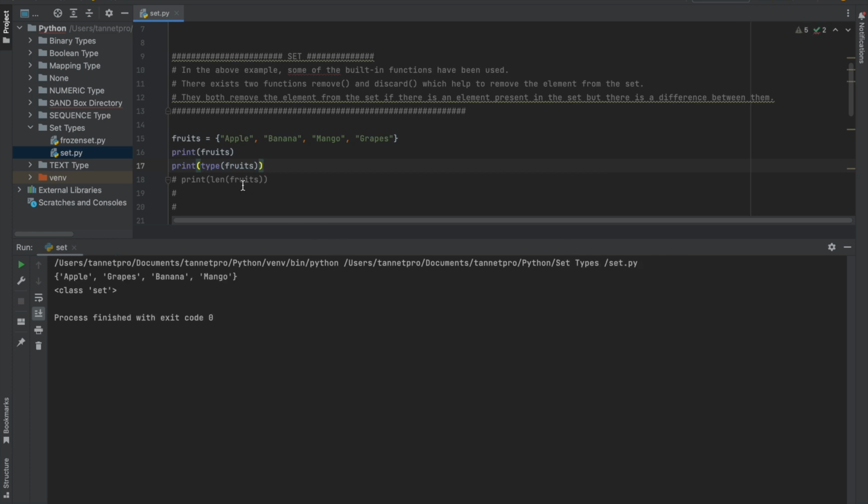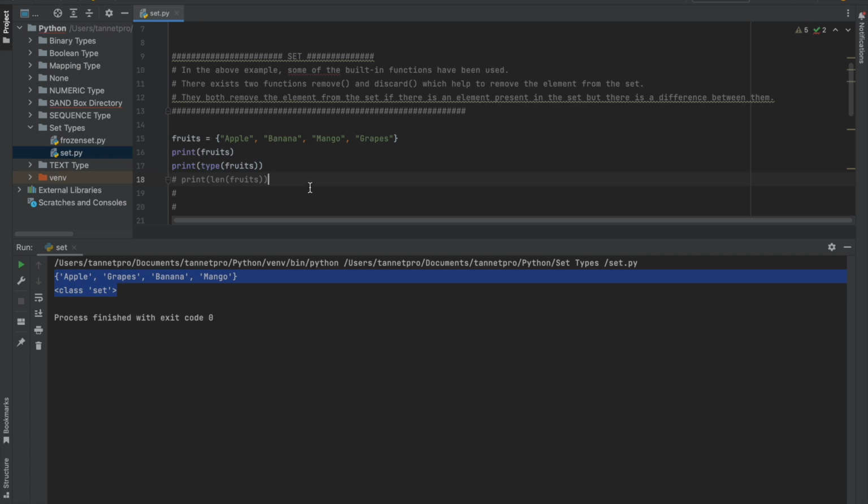So I run the set data type program. Now it is showing apple, grapes, banana, and mango, and it is a set type. It is printed out, and the class is set. It is showing which class it is. We can only understand after putting this command. Always remember print type fruits, with the variable name. We want to know which class or which data type it falls under. Now it is showing the class set, and the set has the fruit names I have given here as the example.